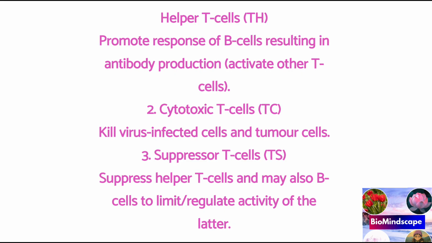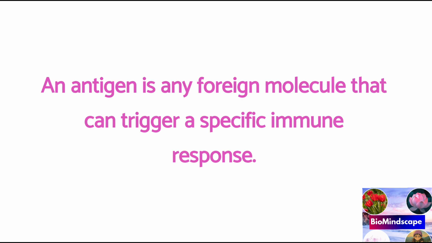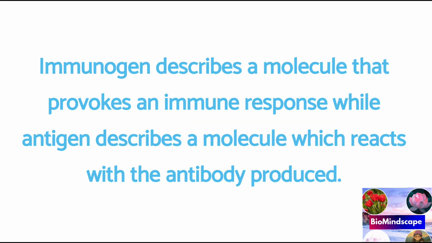Structurally, T cells are differentiated on the basis of the presence or absence of a specific surface molecule, that is the T cell receptor. But both the B and T cells work in cooperation. Antigen and antibody. Now let's know, an antigen is any foreign molecule that can trigger a specific immune response. Most antigens are either proteins or very large polysaccharides. Another term, immunogen, is also used for antigen. However, there is a slight difference between the two. Immunogen describes a molecule that provokes an immune response, while antigen describes a molecule which reacts with an antibody.